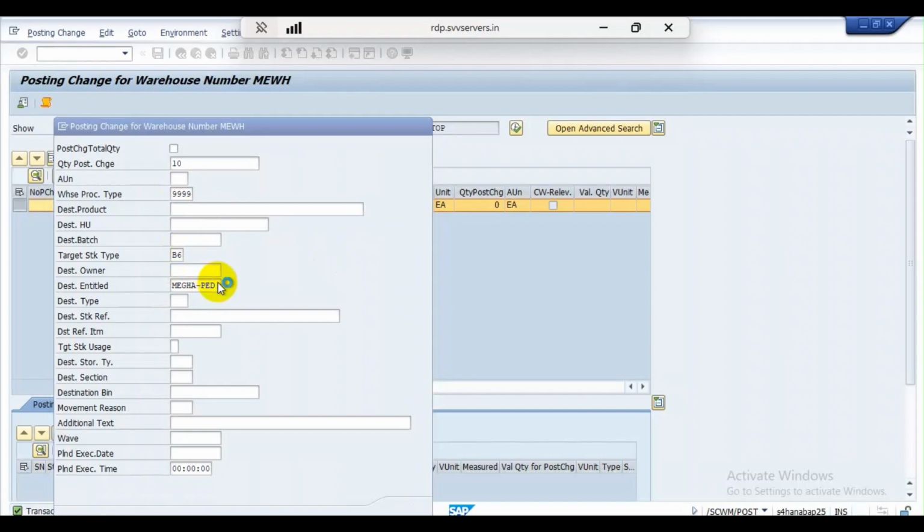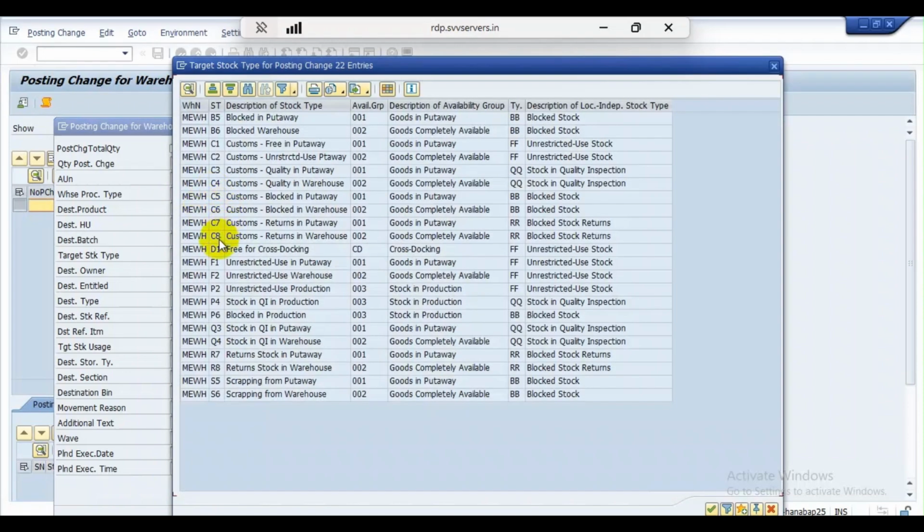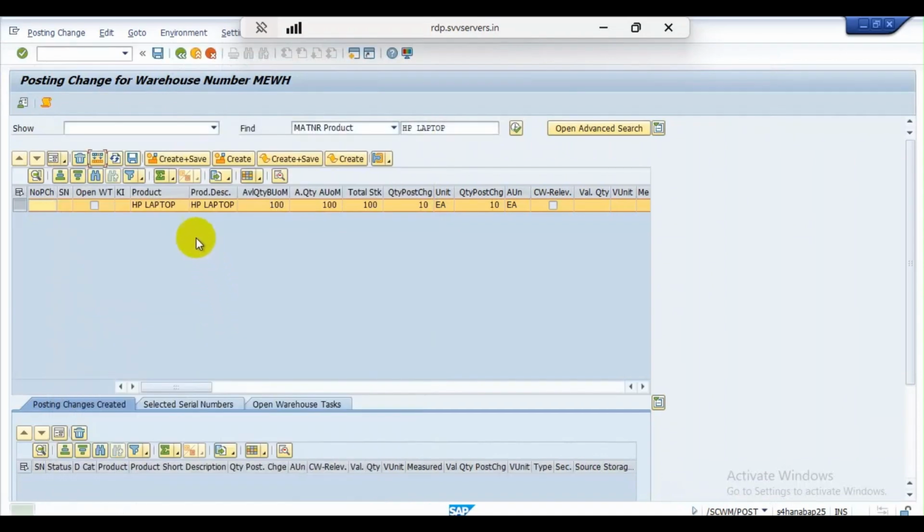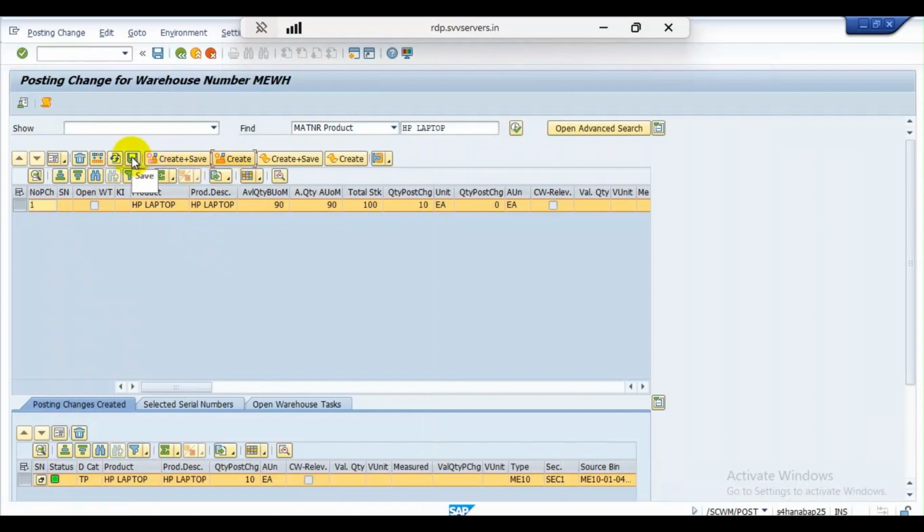B6 stands for blocked warehouse, as you can see here. So now click on continue. Now click on create and save it.